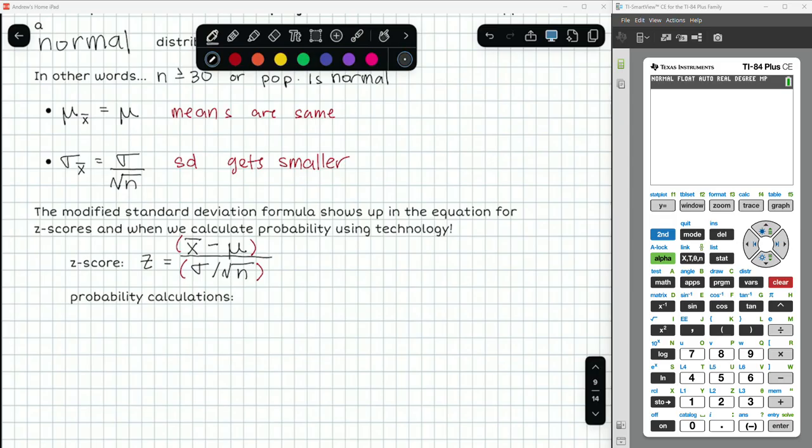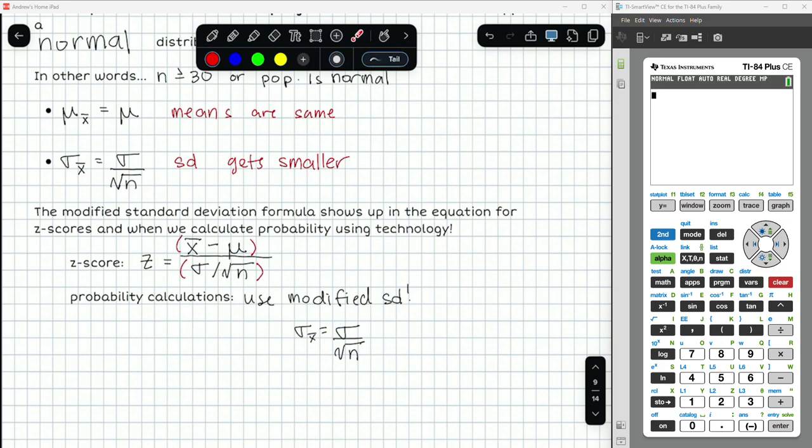For normal calculations, use the modified standard deviation. So sigma should be the standard deviation of the population divided by the square root of n. And this is what you'll plug in the calculator.